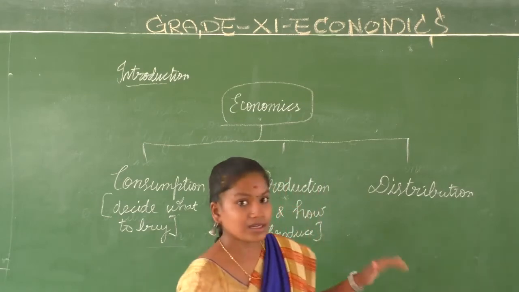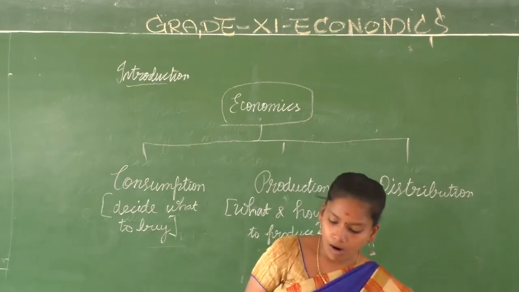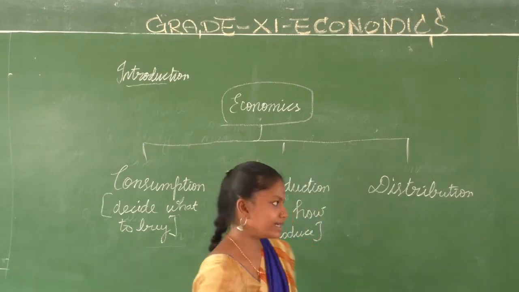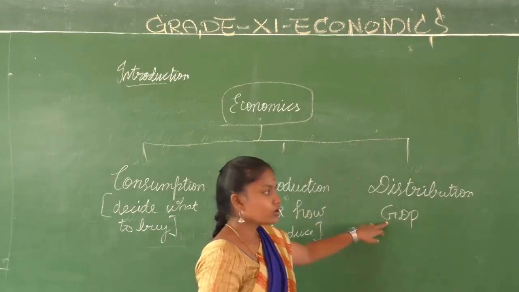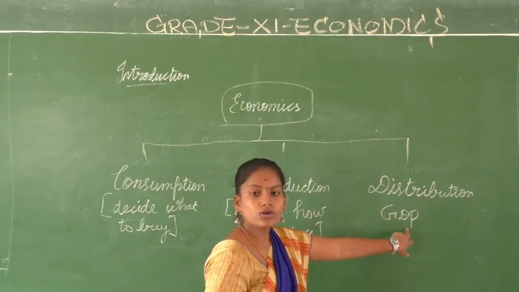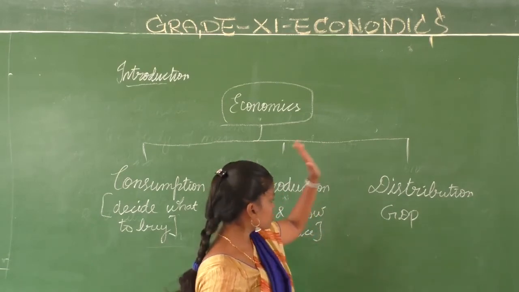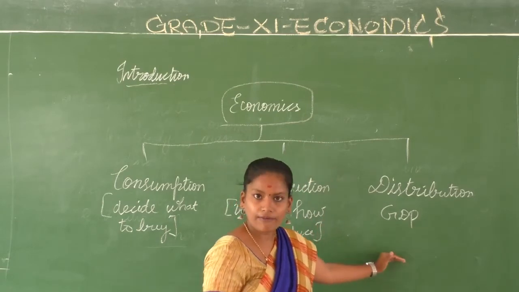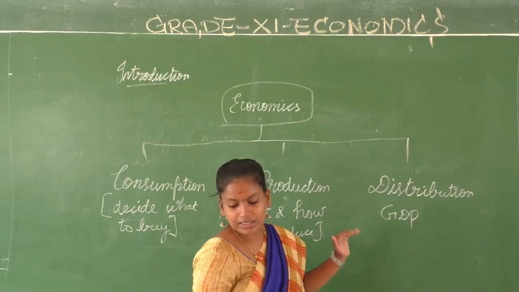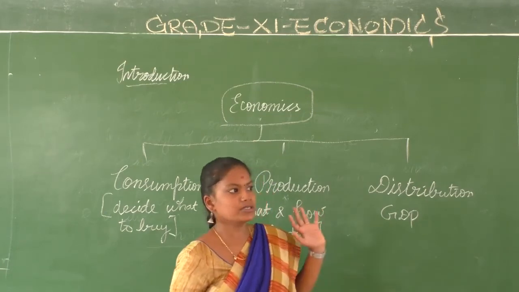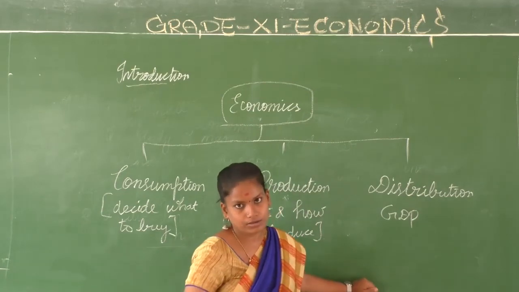What is the next thing? Distribution. What is it? National income or total income, or what do we call it? GDP. GDP is the gross domestic product, which is also called the national income. From whatever production you have done, whatever income you have received is called your GDP. What is it? It is about the wages, profits, interest. How we are distributing the income is called distribution.